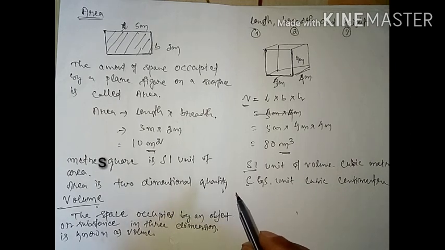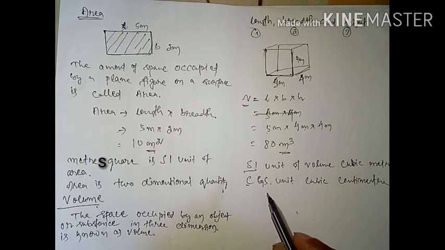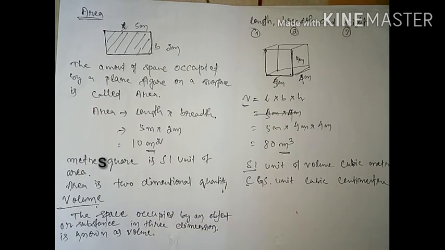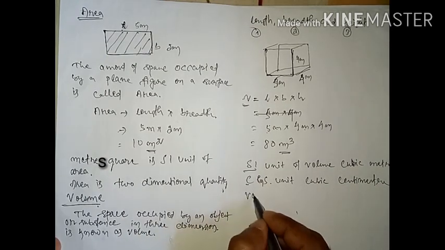Solids and liquids occupy a fixed amount of space at a fixed temperature. However, gases expand to occupy all the space available to them. Understood, students? So this is everything about volume. Now students, we are going to find out the volume of a regular solid.